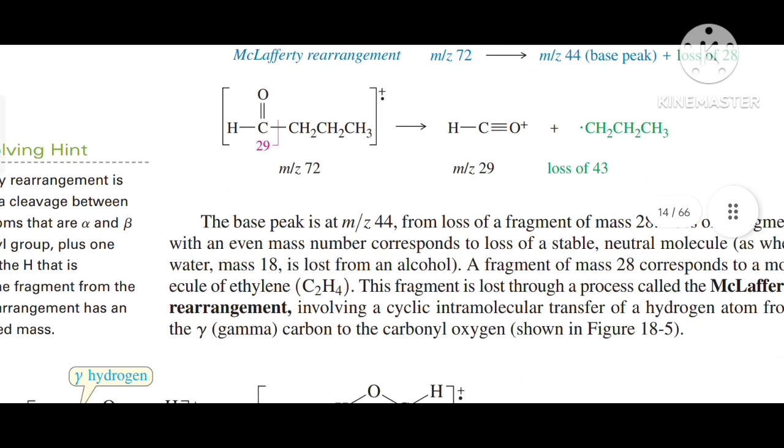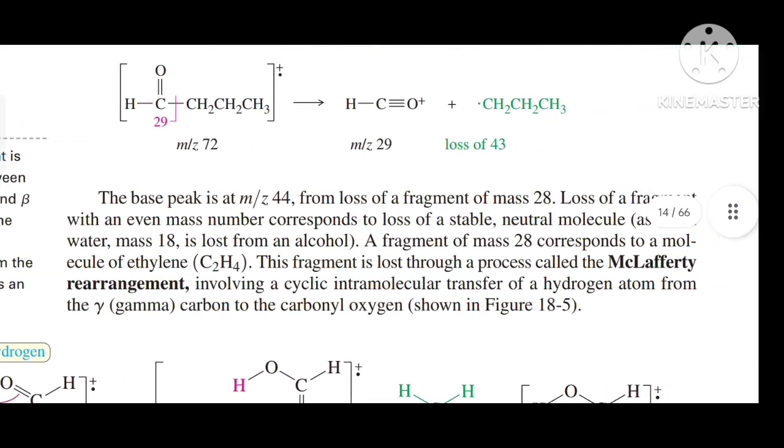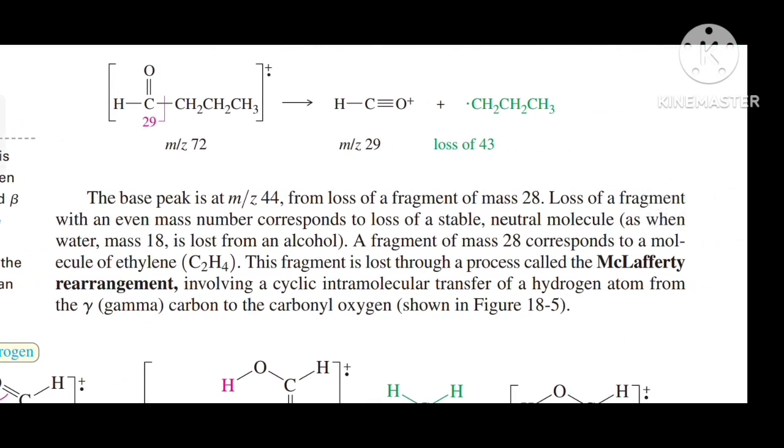So we are going to read this slide over here. The base peak is at m/z 44 from loss of a fragment of mass 28. Loss of a fragment with an even mass number corresponds to a loss of a stable neutral molecule, as when water, mass 18, is lost from an alcohol. A fragment of mass 28 corresponds to the molecule ethylene, C2H4.